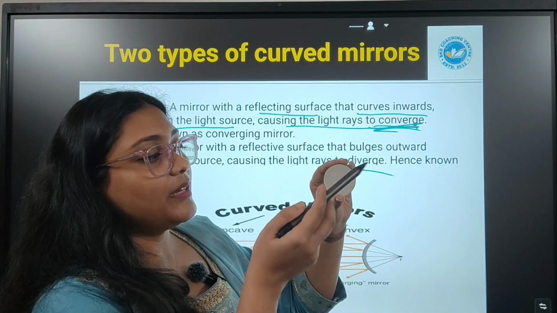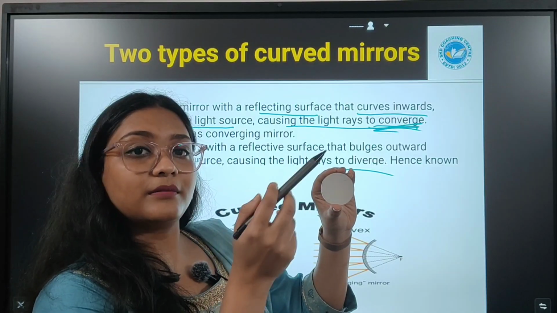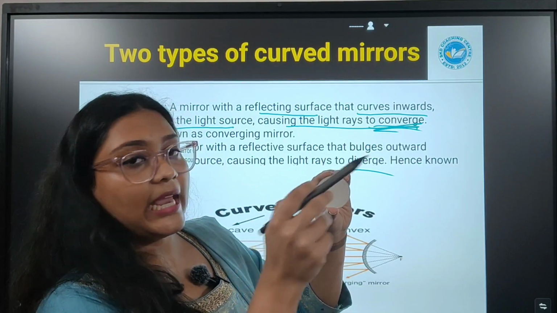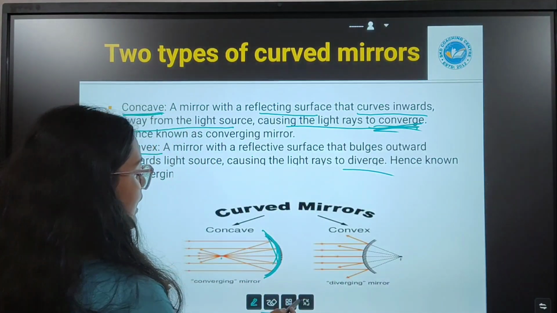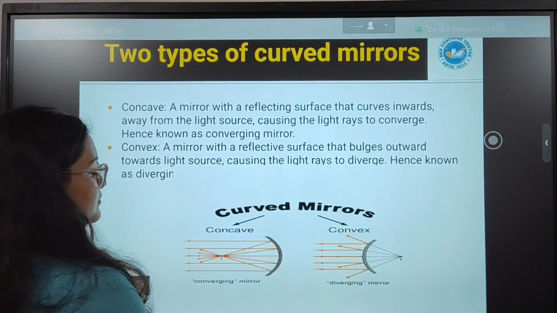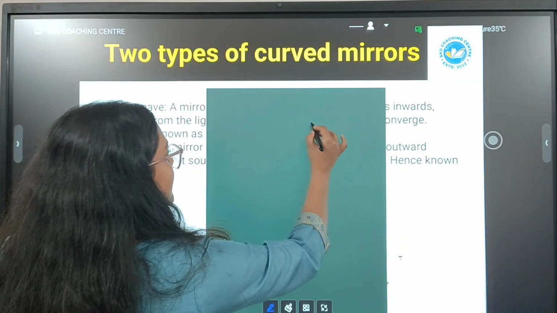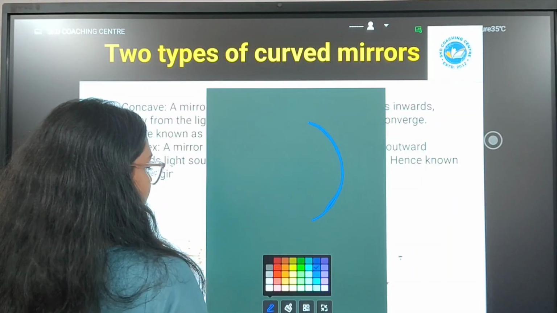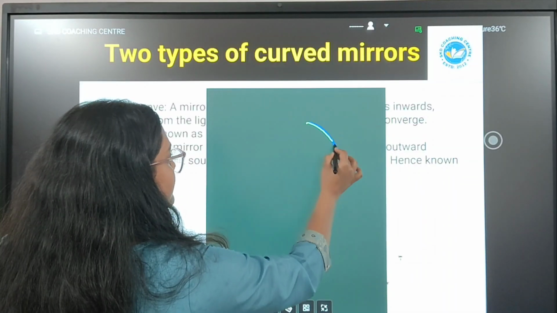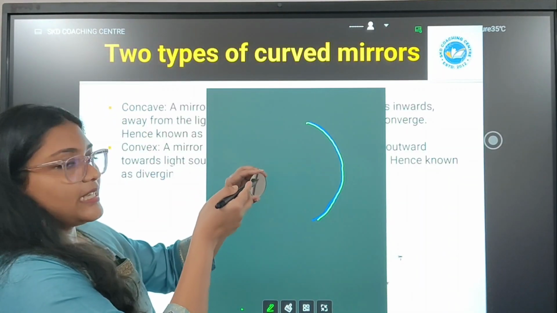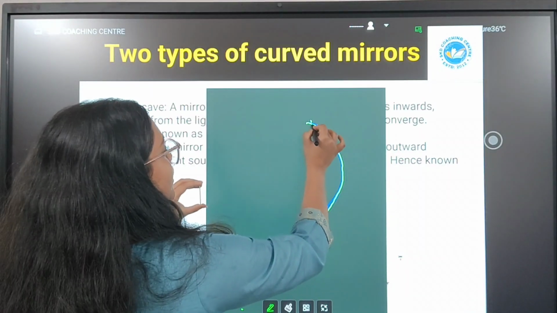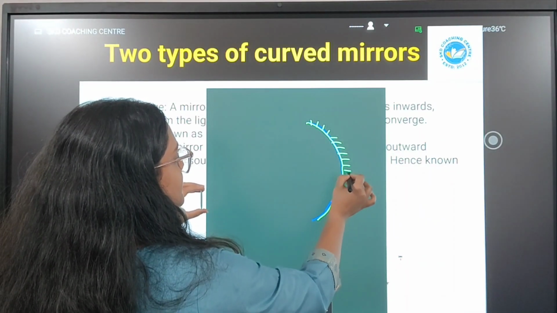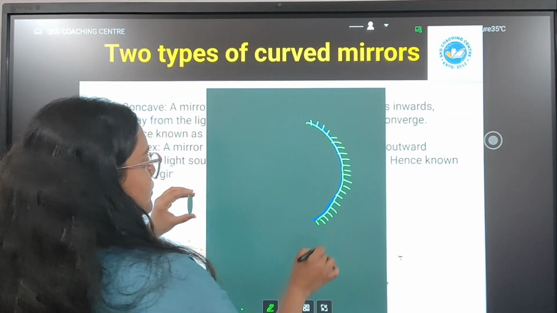मतलब concave mirror में जो भी rays रिफ्लेक्ट हो रहे हैं वो रिफ्लेक्ट होके एक जगह पे क्या होगा? कन्वर्ज. Let us see with the help of diagram. Concave mirror seems like this. The reflecting surface is curved inwards and outer part is painted, जो कि मैं ऐसे दिखाने वाली हूं.